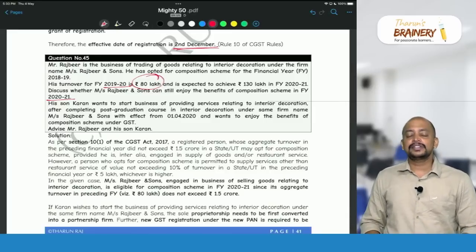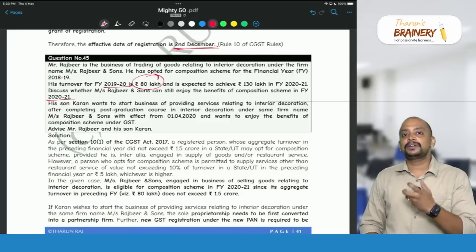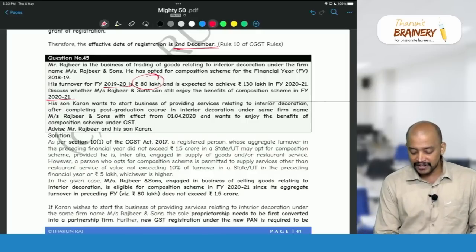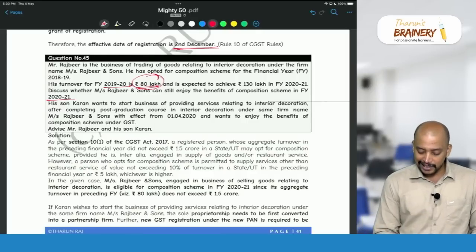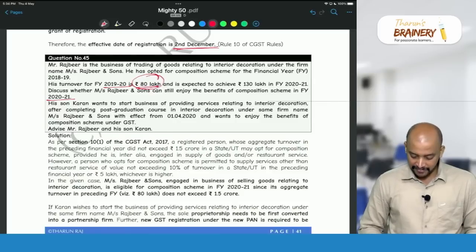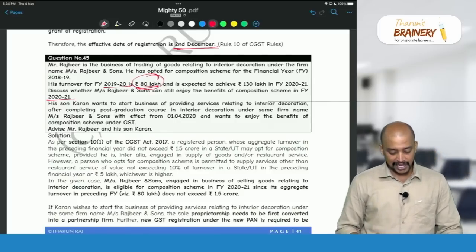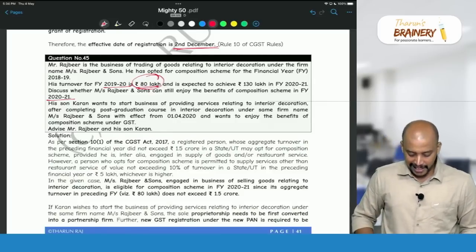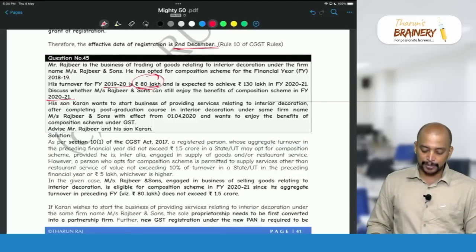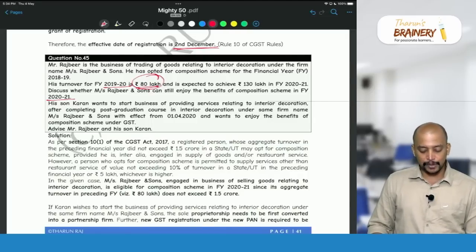Moreover, can they opt for the composition scheme? Yes, because for a person opting for the composition scheme under 10(1), his aggregate turnover during the previous year should not exceed 150 lakhs if they are located where? We don't have the information as to the state in which they are located. So therefore 150 lakhs will be taken, and 1.5 crores has not been exceeded, so in the current year they can opt for the composition scheme.